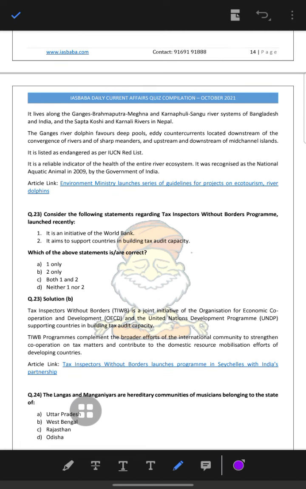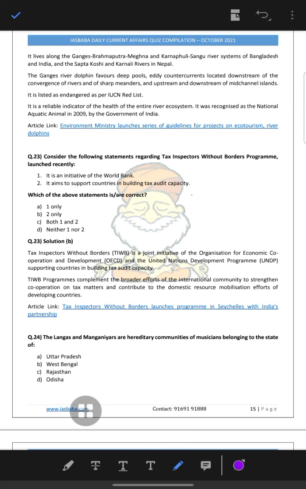Consider the following statements regarding the Tax Inspectors Without Borders programme launched recently. It is an initiative of the World Bank's tax inspector, no, and supports countries in building tax audit capacity. So Tax Inspectors Without Borders is a joint initiative of the Organisation for Economic Co-operation and Development, OECD, and the United Nations Development Programme, and it builds tax audit capacity, and it's not the World Bank first of all. It communicates cooperative tax matters and contributes to domestic resource mobilization efforts of developing countries.